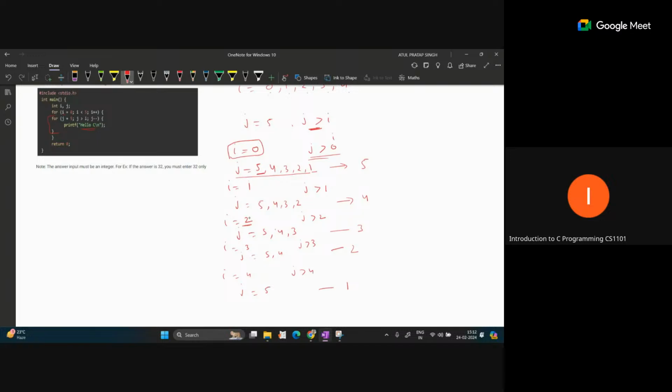For each value of I: when I equals 0, 5 times the print statement will perform hello C. When I becomes 1, the J loop will run only 4 times, then 3 times, then 2 times, then 1 time. Now add all these numbers: 5 plus 4 is 9, plus 3 is 12, 14, and 15. So in total, this print hello statement will be performed 15 times.